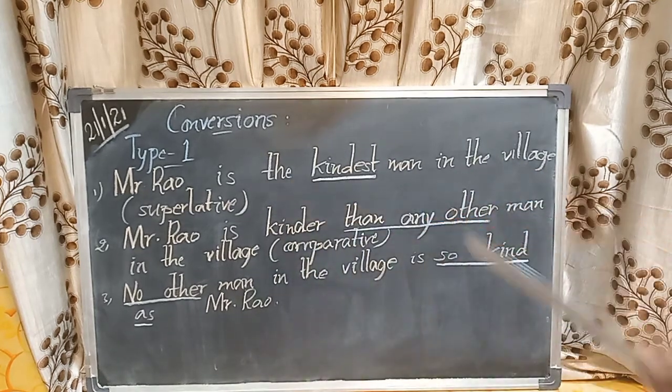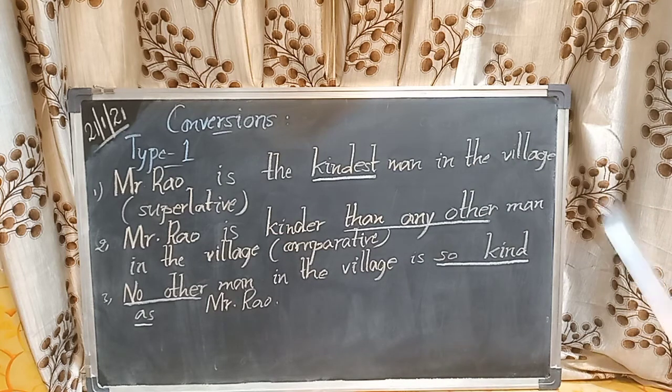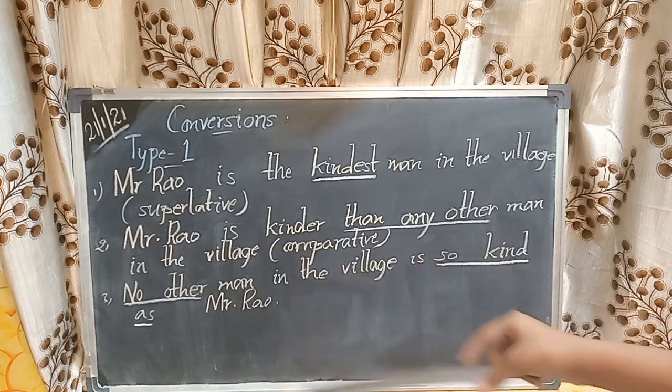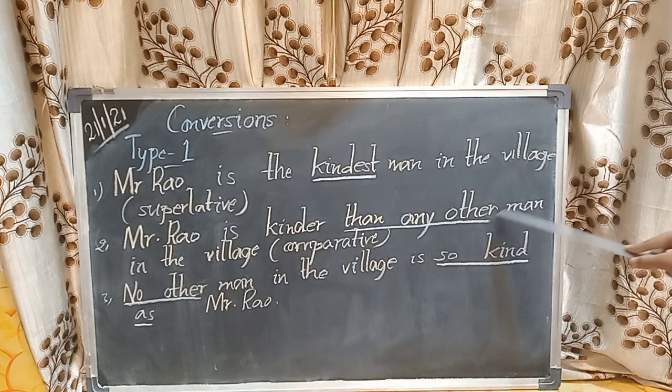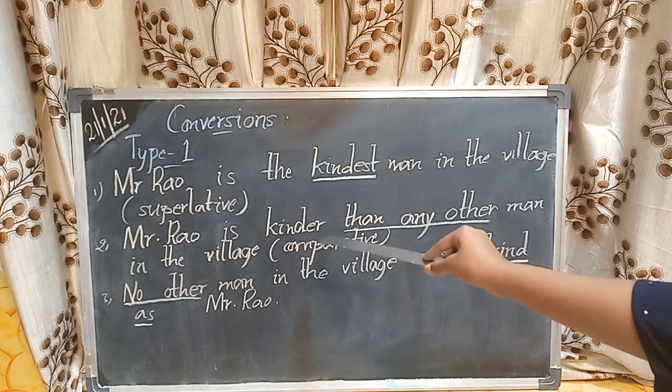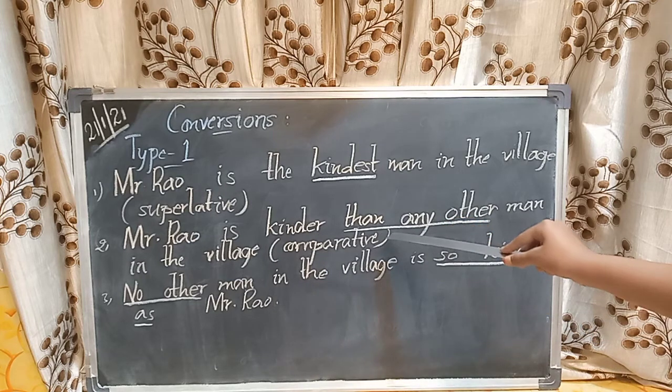we can understand that in the whole village Mr. Rao is the most kind person. Now the second one, it is comparative degree: Mr. Rao is kinder than any other man in the village. Here we can see that "er" is there, and we also have "than".